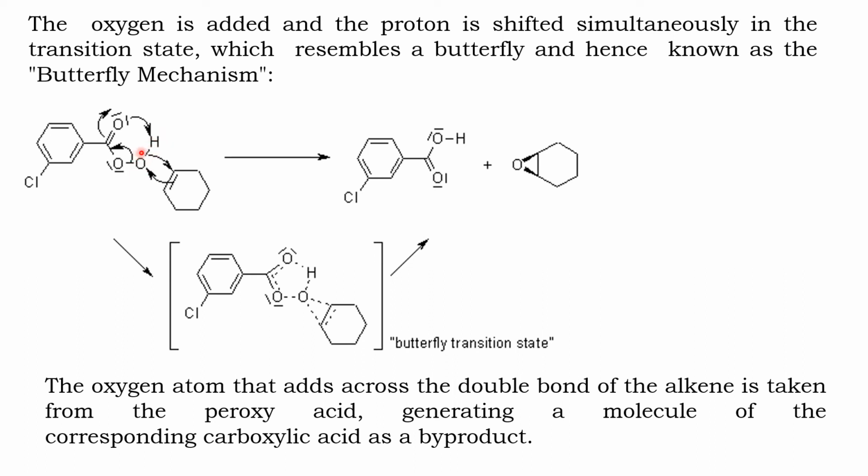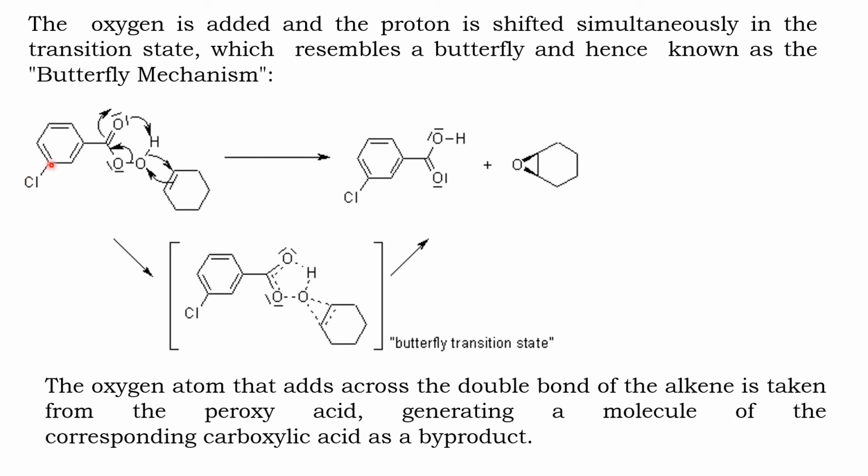As a result, this oxygen gets attached to the double bond carbon, that is the alkenic bond. As a result, a butterfly-like structure is formed. See here, I have a phenyl ring here and a chlorophenyl ring here. These two act as wings of a butterfly, while this transition state, the intermediate state, acts as the body of that butterfly.